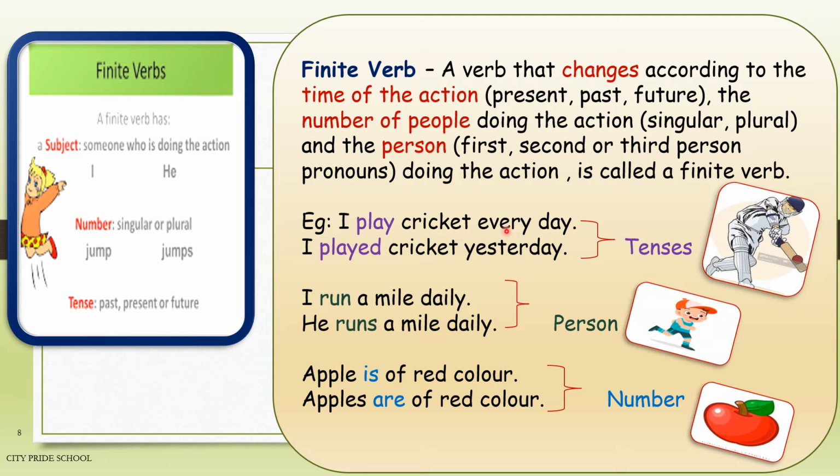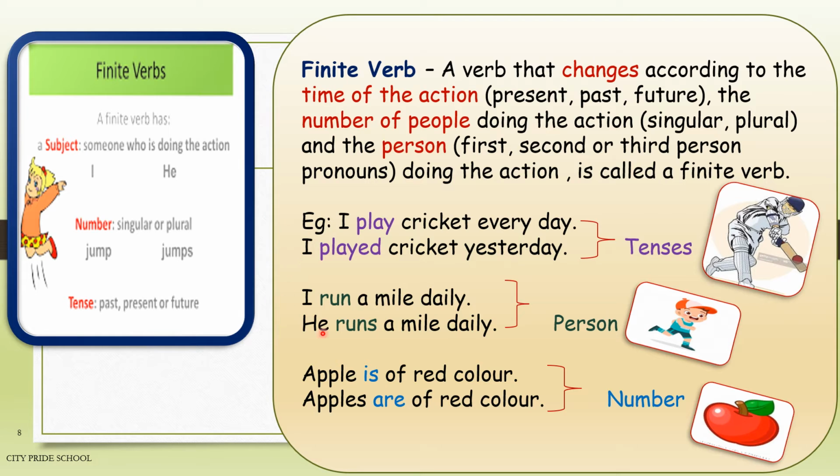Okay, now let's take the example to understand how a finite verb changes according to the tense. Now, I play cricket every day. This belongs to present tense. I played cricket yesterday. This sentence belongs to past tense. So you can see the change in play. Play has changed to played because the tense has changed from present tense to past tense.